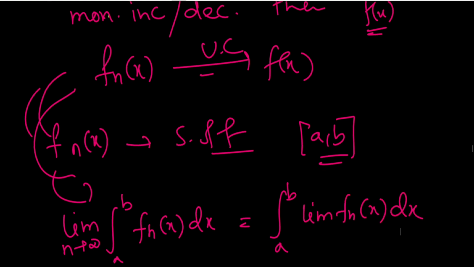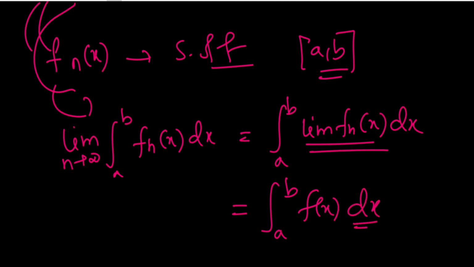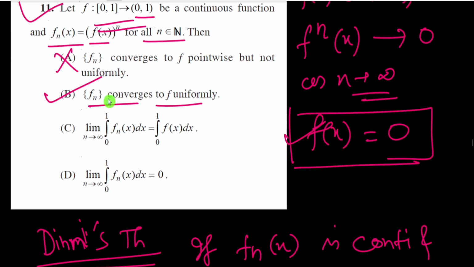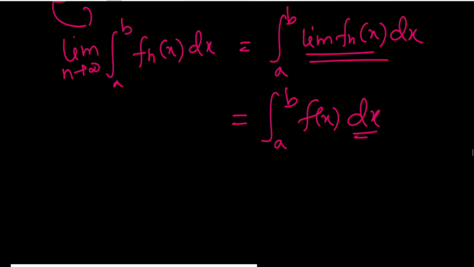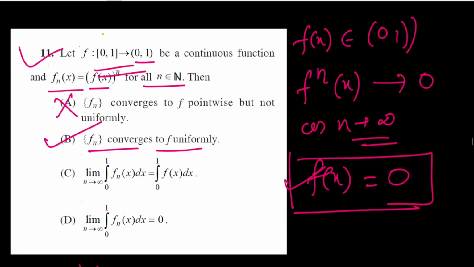We know that this limit function is f(x), so this is equal to integration a to b f(x) dx, and the value of f(x) is 0 here. This is equal to integration a to b 0 dx, which is equal to 0. So the value of this limit is 0. So this is the wrong option and this is the correct option.